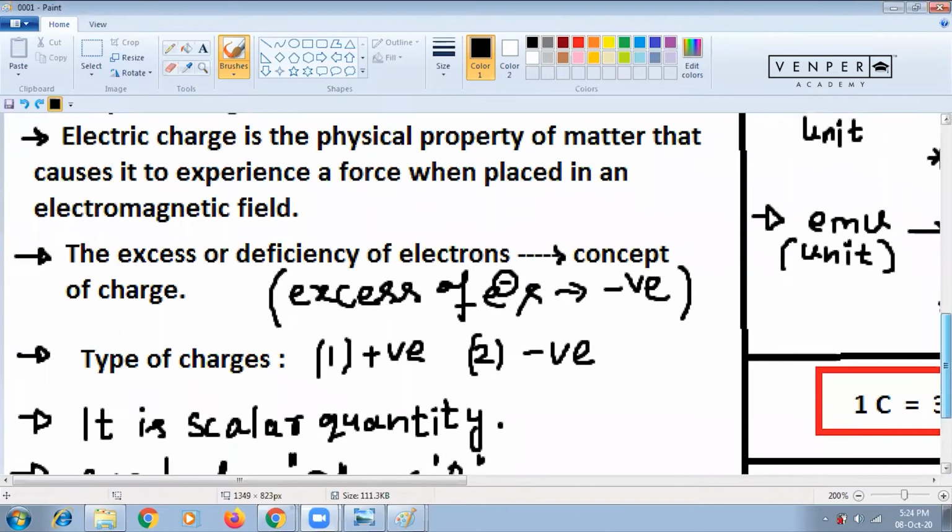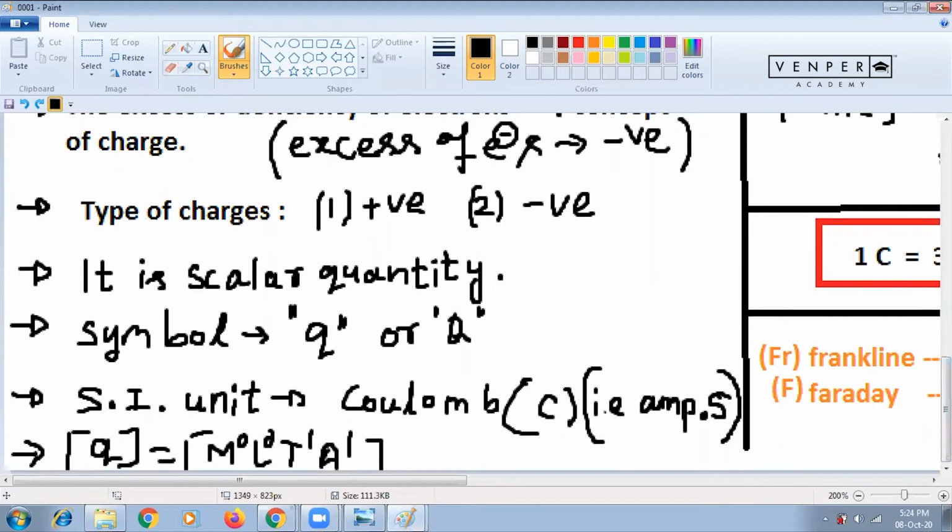I'll come to another 2 points. What are they? Symbol of charge: mostly the symbol of charge you can give as Q, small q or capital Q, whatever you like.